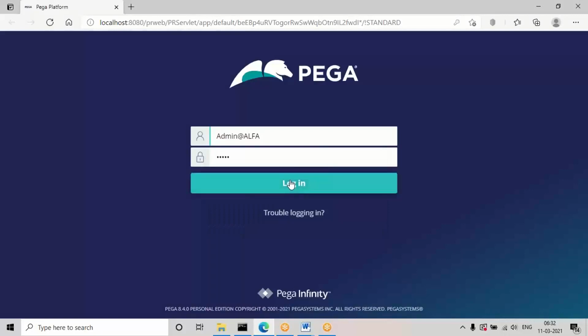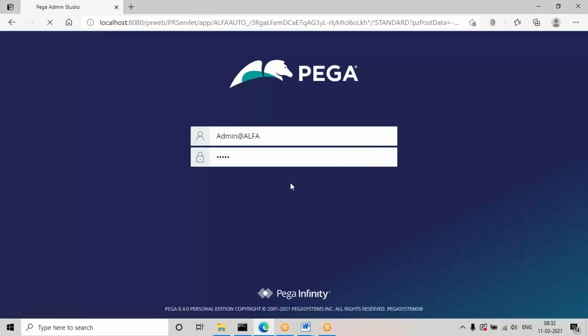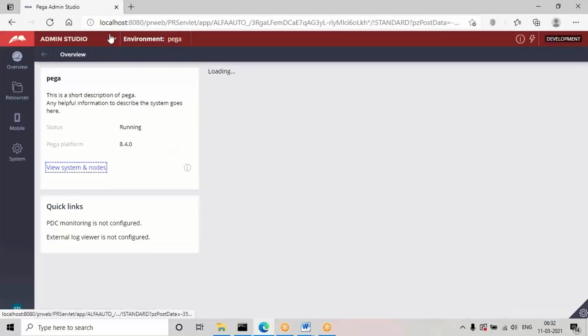So last session we discussed these routing types, work list and work queue. Work list is if you want to transfer a task directly to a single operator, so we'll be using work list. And work queue is routing to a team, and within the team, any operator who is available and requests the task, or to whom the ticket is assigned, will be working on the task.